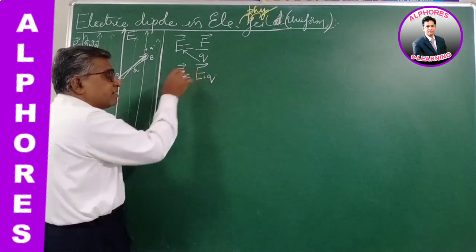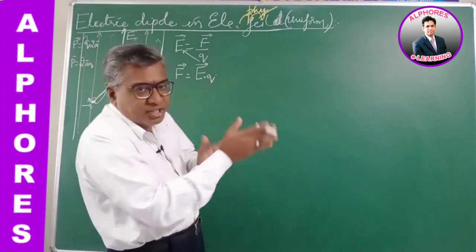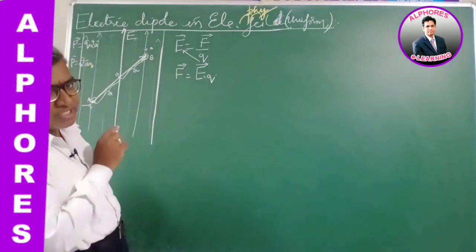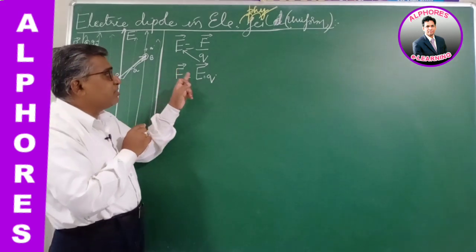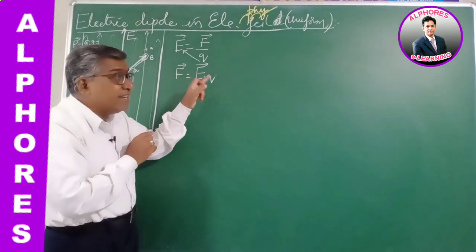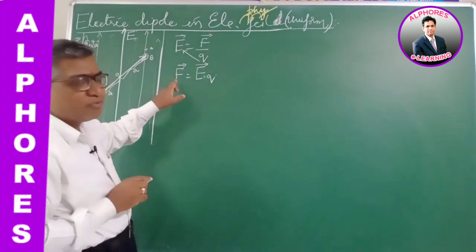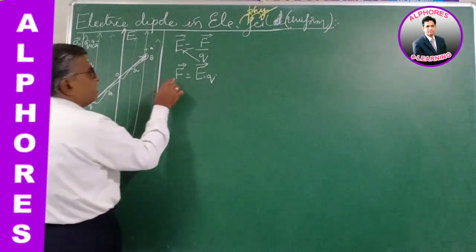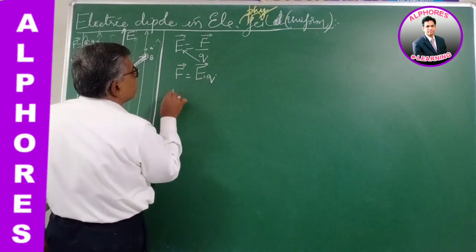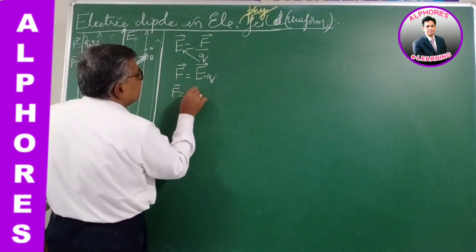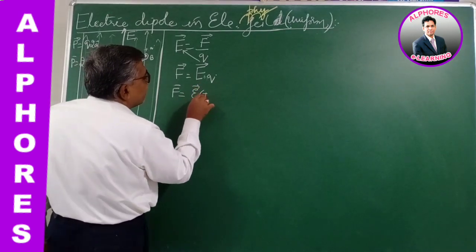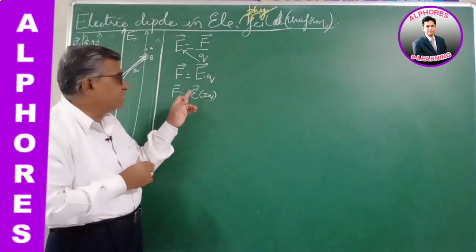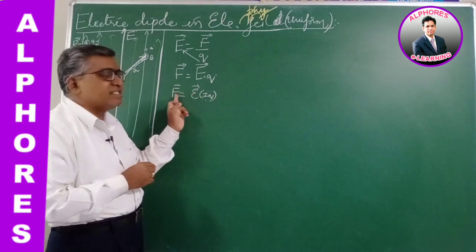So force and electric field will be the same direction, they are parallel. But if the charge is negative, an opposite charge, then it will be minus Q, so the force will be minus EQ. So the direction of the force is opposite to the direction of the electric field. So F bar, I can write as E bar times plus or minus Q. If it is a positive charge, plus EQ, the direction is the same, both are parallel.